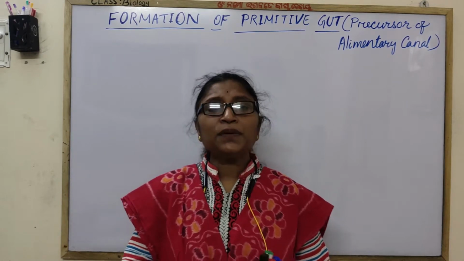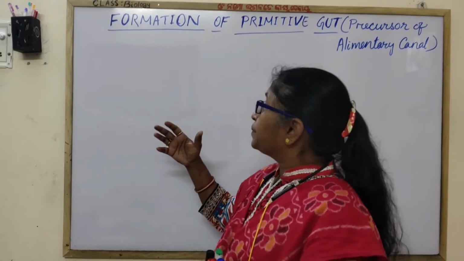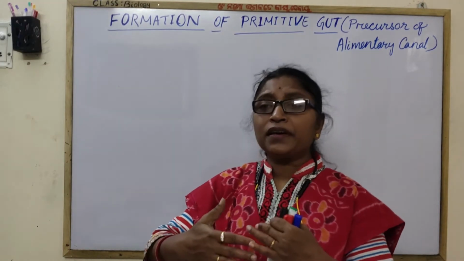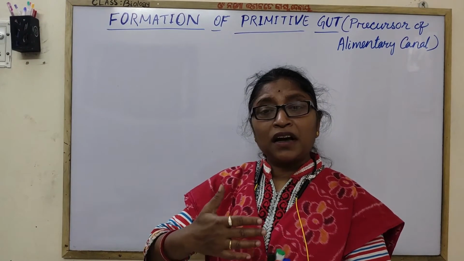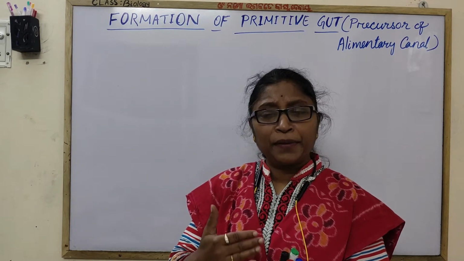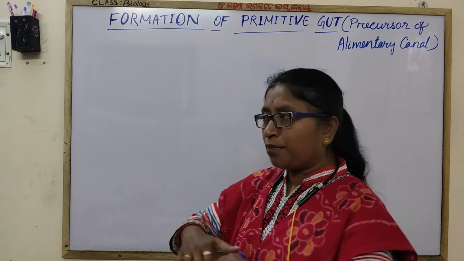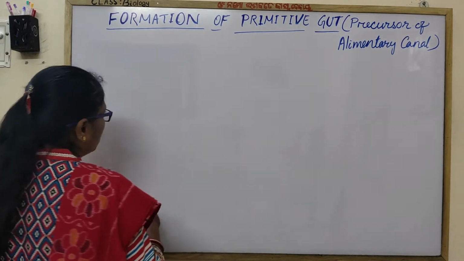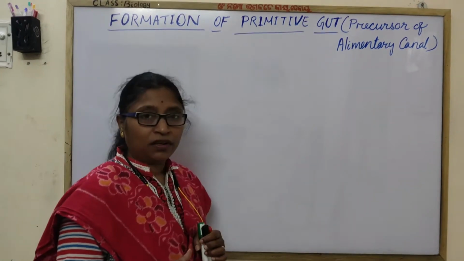How? First of all, the embryonic membranes undergo folding. The membranes undergo folding, so it is called embryonic fold.